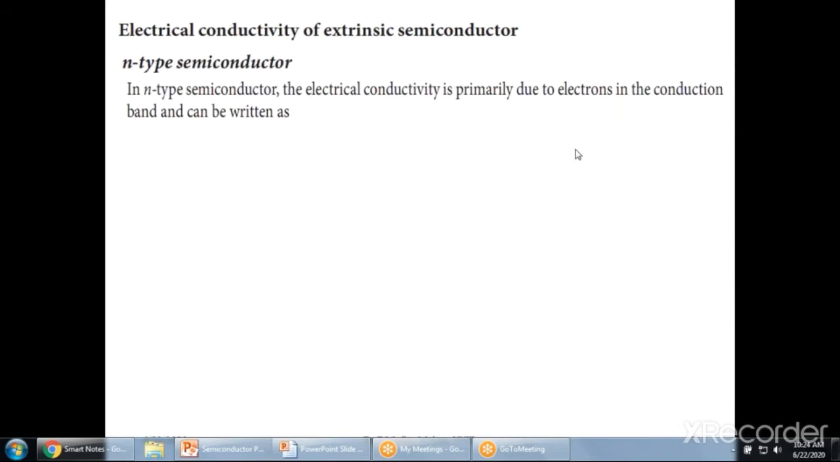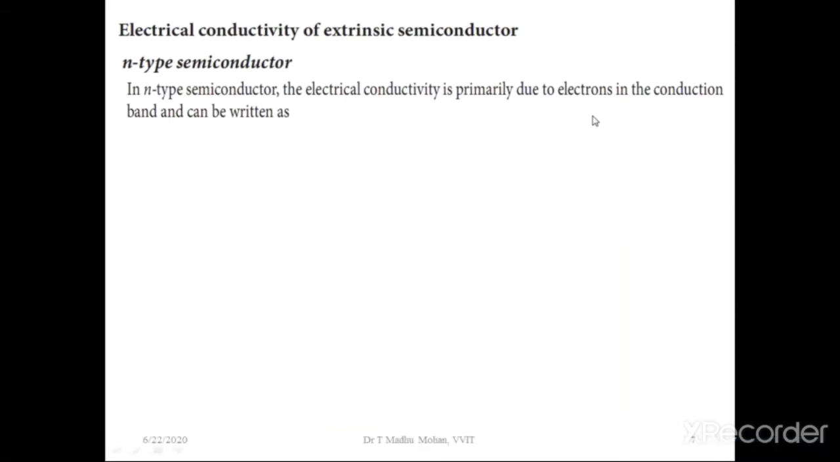Okay, so it can be written as sigma is equal to Nd mu e E. Actually, we know sigma is equal to N e mu. In the place of N, we are writing the donor concentration, Nd.